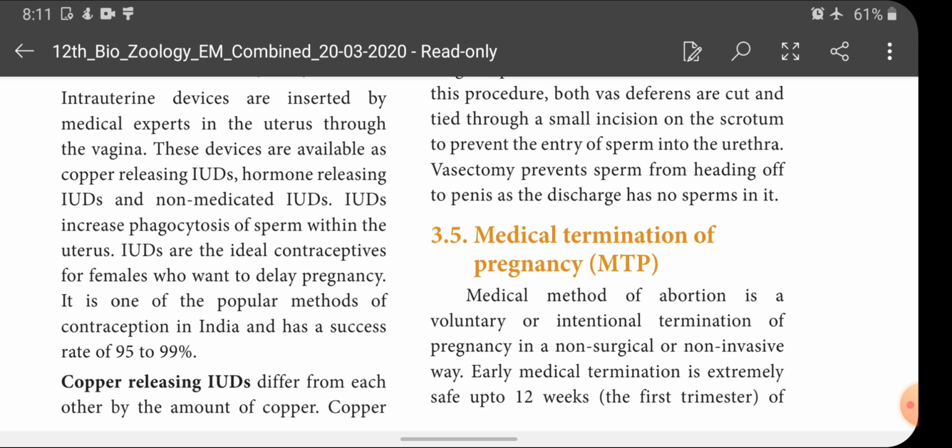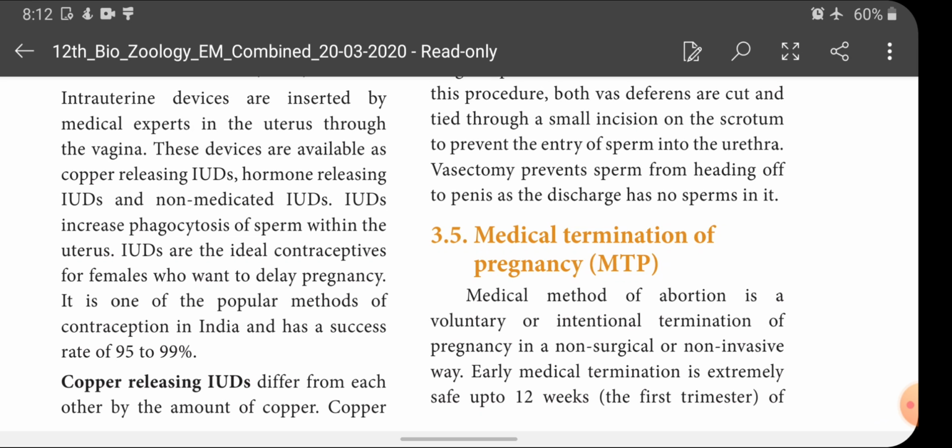When you go for the second trimester, it is not an easy one, it is a risky one. Why? Because the fetus tissue is intimately associated with the maternal tissue in the uterus, and it leads to many consequences to the maternal body. That is why it is not advisable to go for termination after the first trimester period.